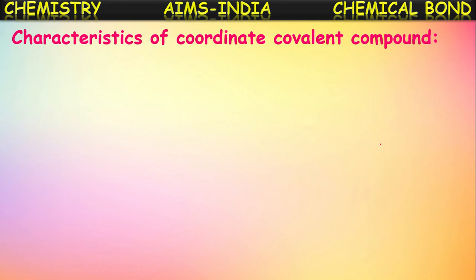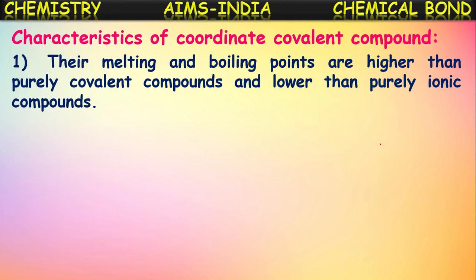Okay, now let us see the properties or characteristics of these coordinate covalent compounds. One among them is their melting and boiling points are in between the properties of those covalent and ionic compounds. That means their melting and boiling points are higher than purely covalent compounds and lower than purely ionic compounds.